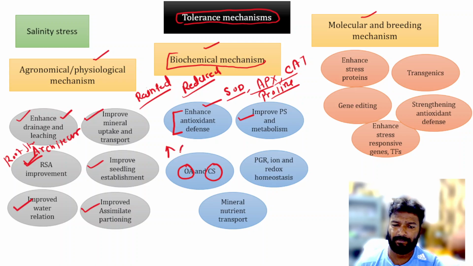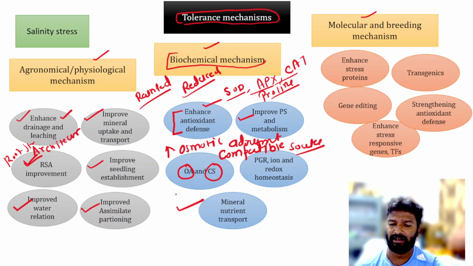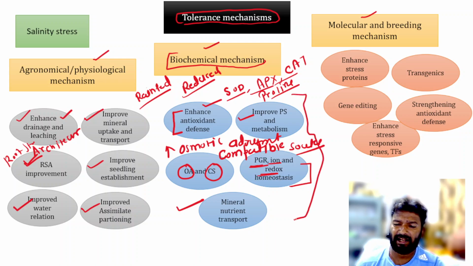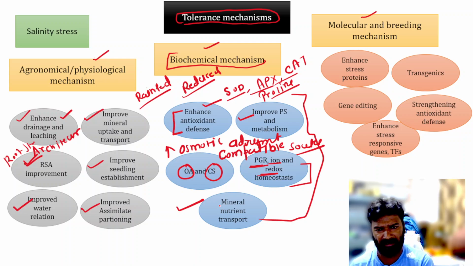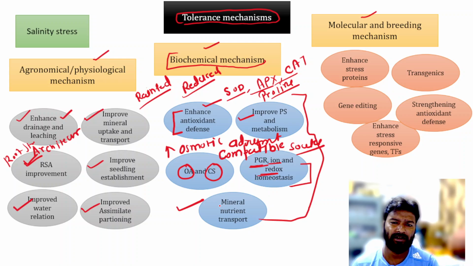So we can increase the osmotic adjustment by the accumulation of compatible solutes. We can also increase the mineral nutrient transport and improve plant growth regulators, ions and the redox homeostasis. So there are several biochemical mechanisms which are affected under the stress. They can be improved for the salinity stress tolerance.